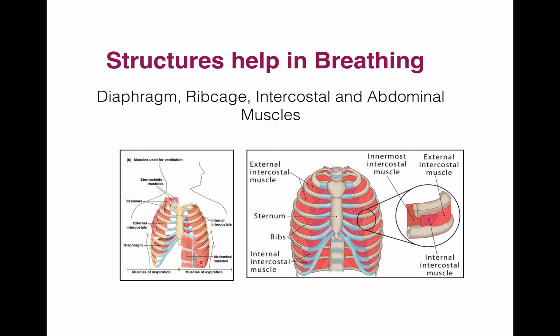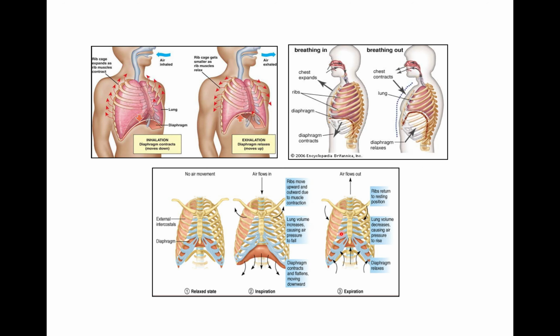Then abdominal muscles. Abdominal muscles are present in the abdominal area, and contraction of these muscles compresses the abdomen and pushes its contents, its viscera, towards the diaphragm, and these muscles help in expiration. So these are all structures which are helpful for breathing.